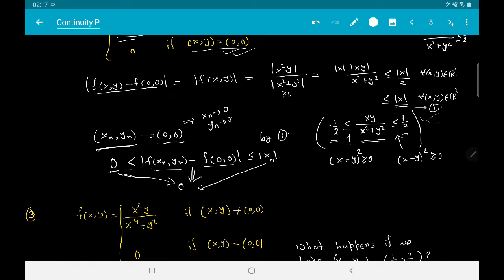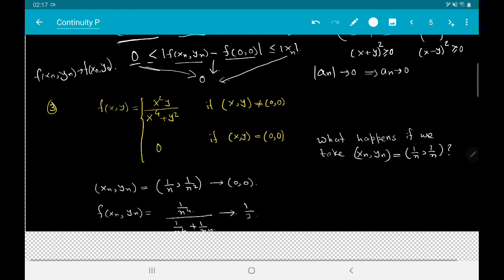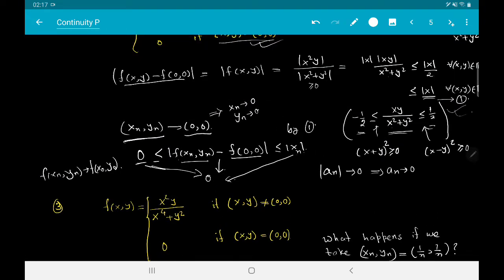So the sequence that we have in the middle must converge to 0. So this proves that. So using the fact that modulus of an converges to 0 implies an converges to 0, we can see that f of xn, yn converges to f of x0, y0. I got a couple of more examples. So what we have proved is that of course this map f is continuous. So this function is continuous.